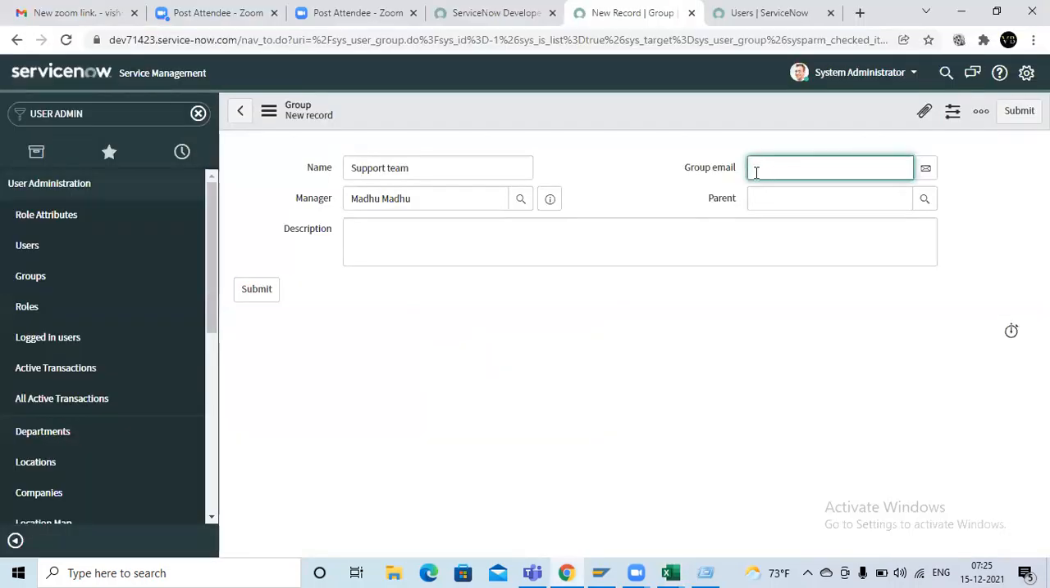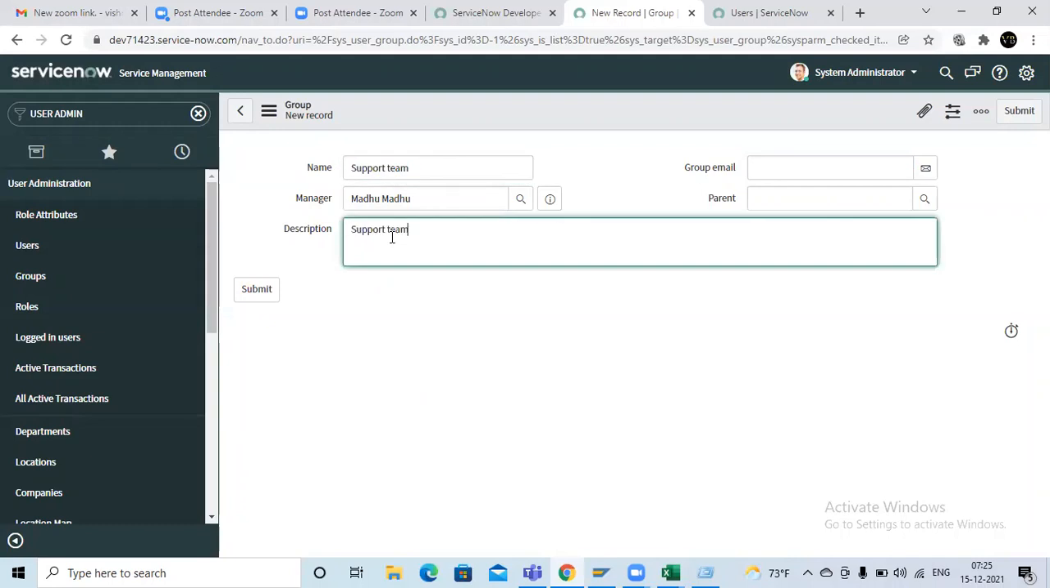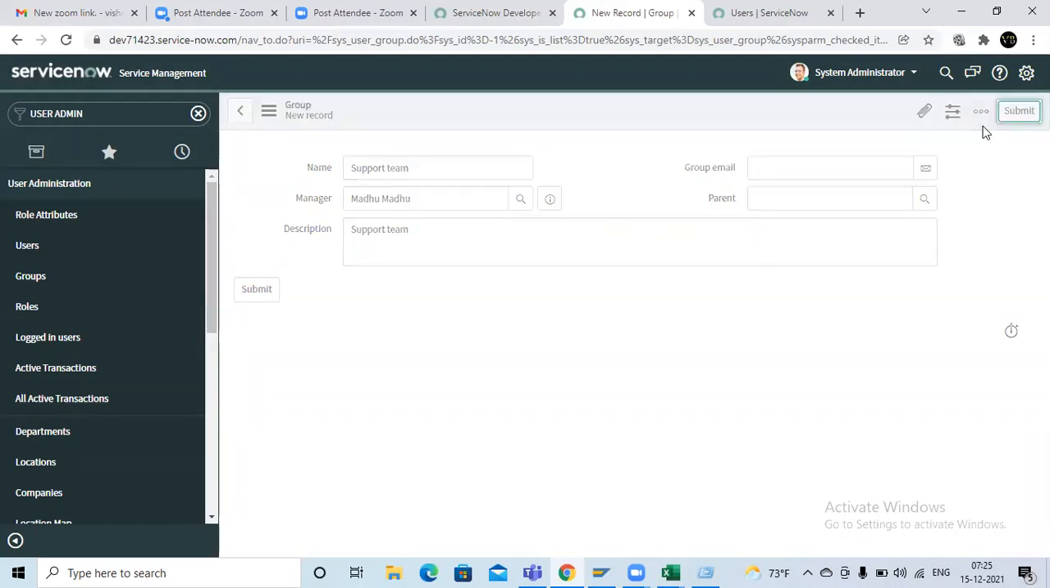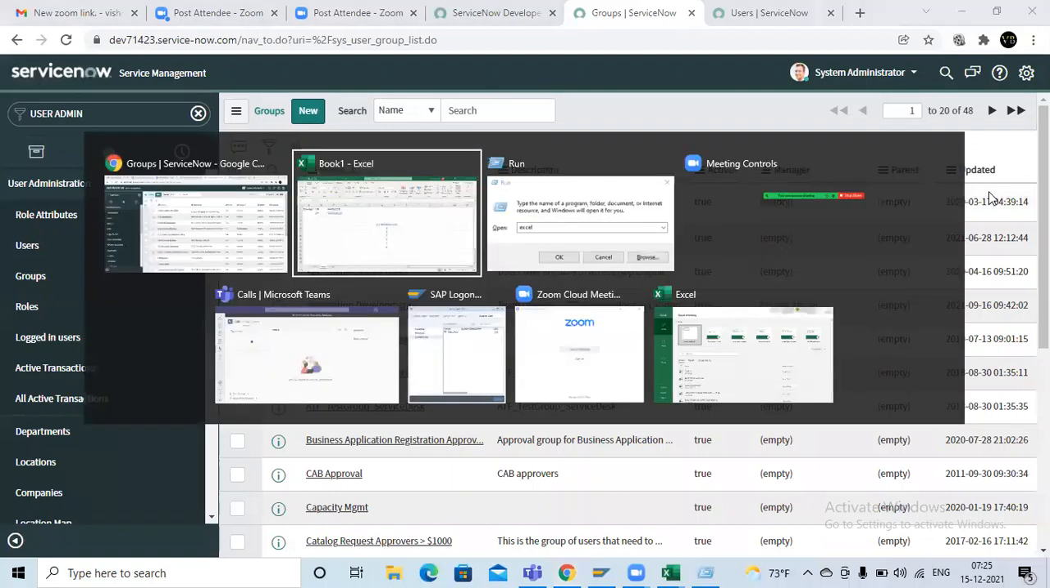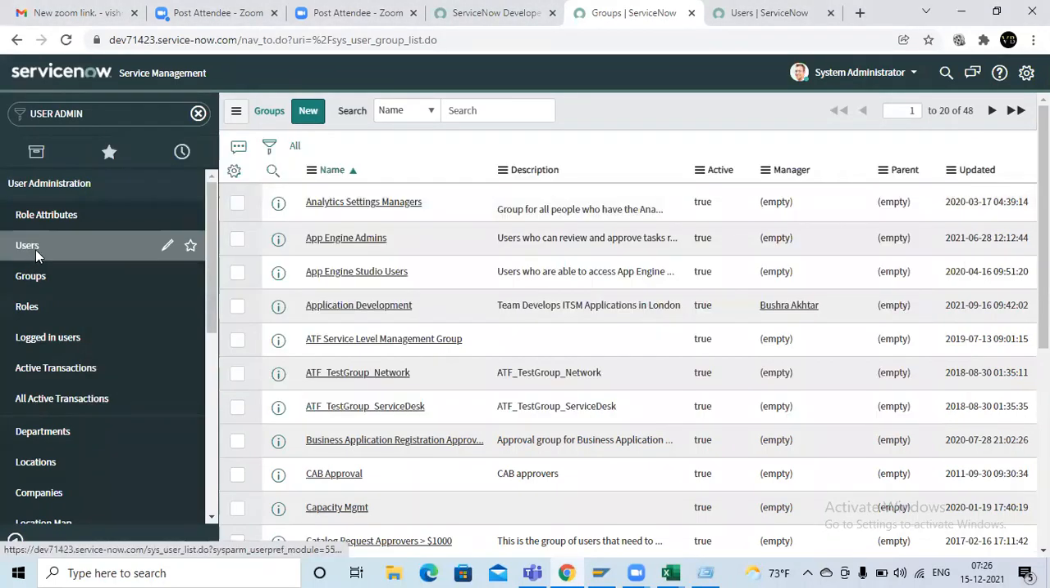Here we don't have any group email ID. For the description, just give support team. I'm just clicking the support option. So now I have created one group, the support team. Now we have users, and we have to assign these groups to the users. So first let me check our users.